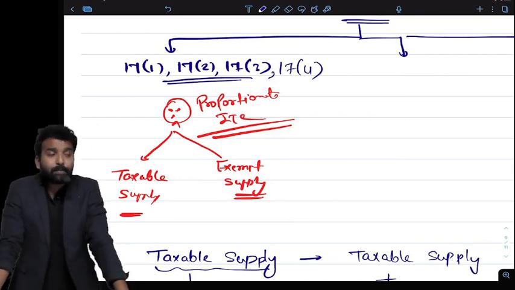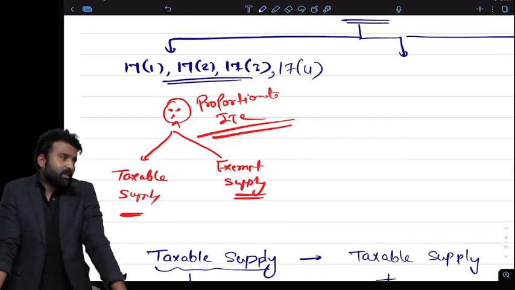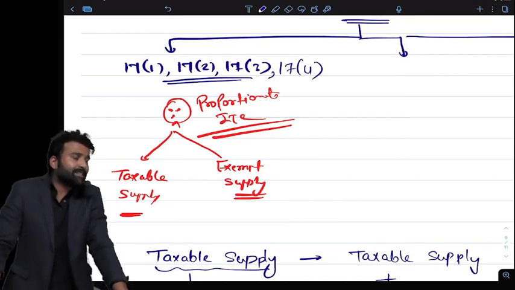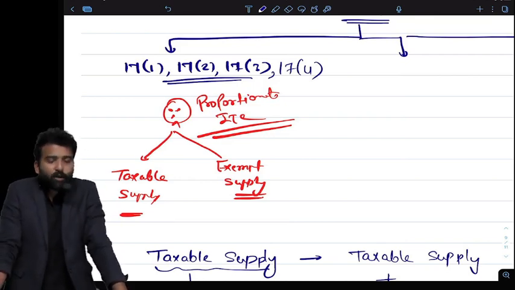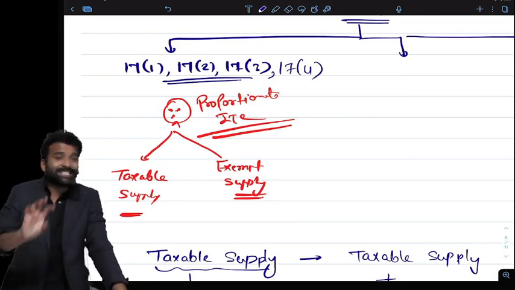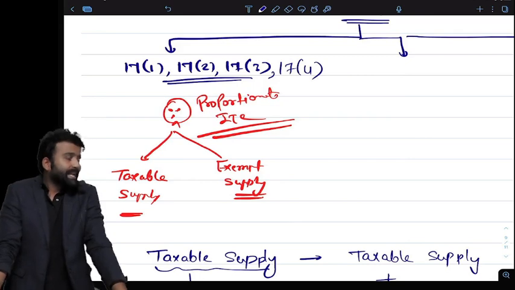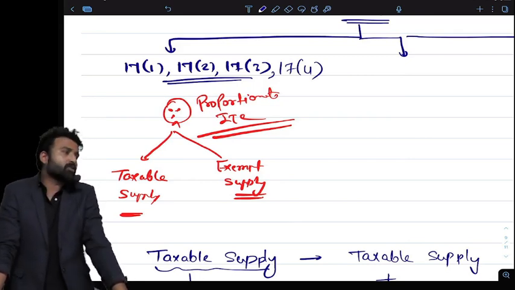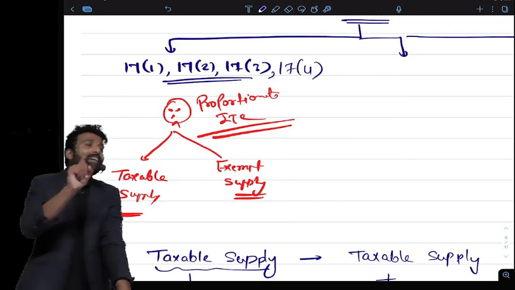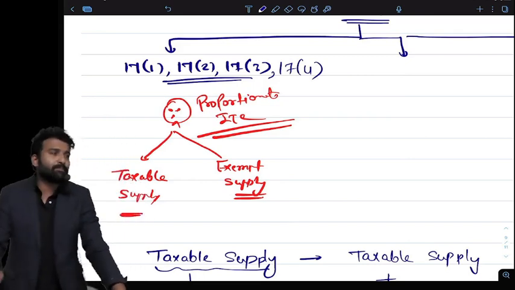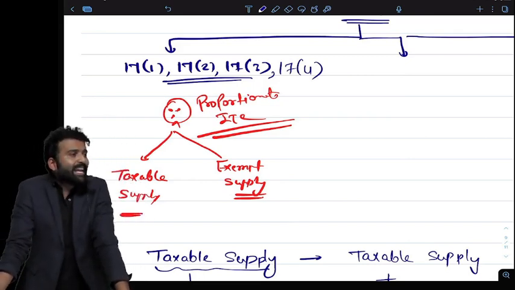He can claim proportionate credit. It means if he is having 60% taxable turnover and 40% exempt turnover, his credit will also be distributed in 60 and 40%. He can claim 60% ITC and he has to reverse 40% ITC because that ITC belongs to the exempt supplier. So he can claim ITC only on the supply which is taxable.